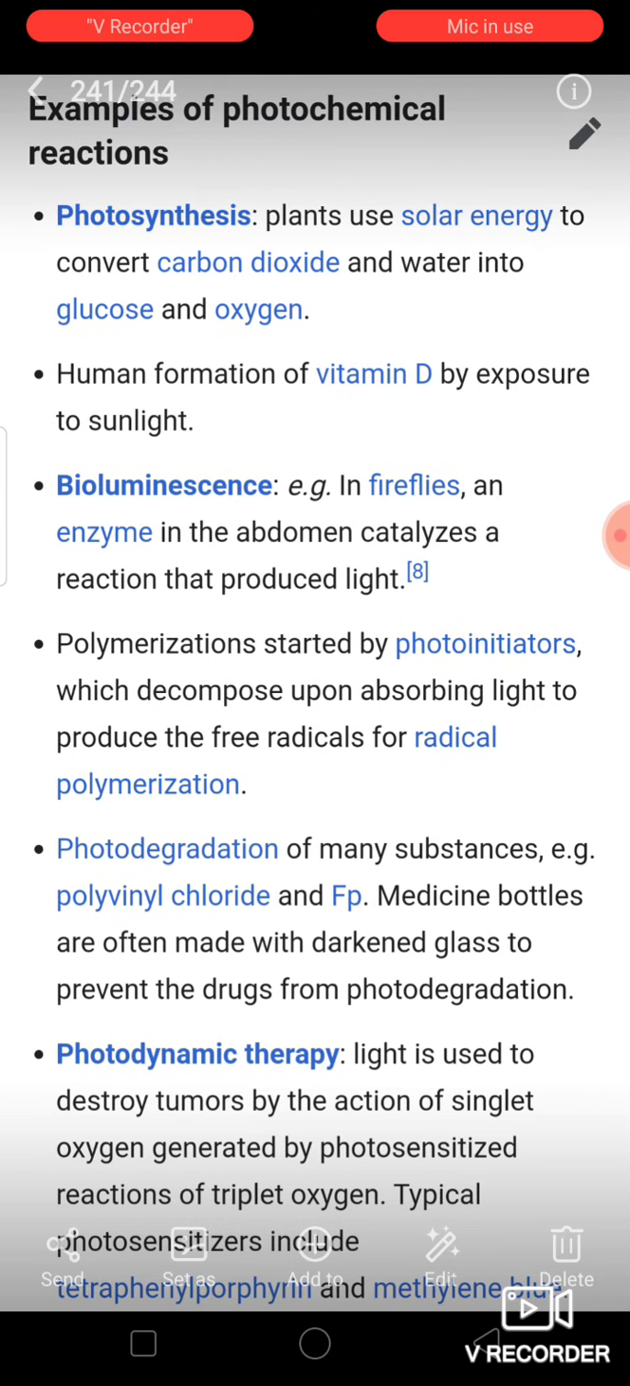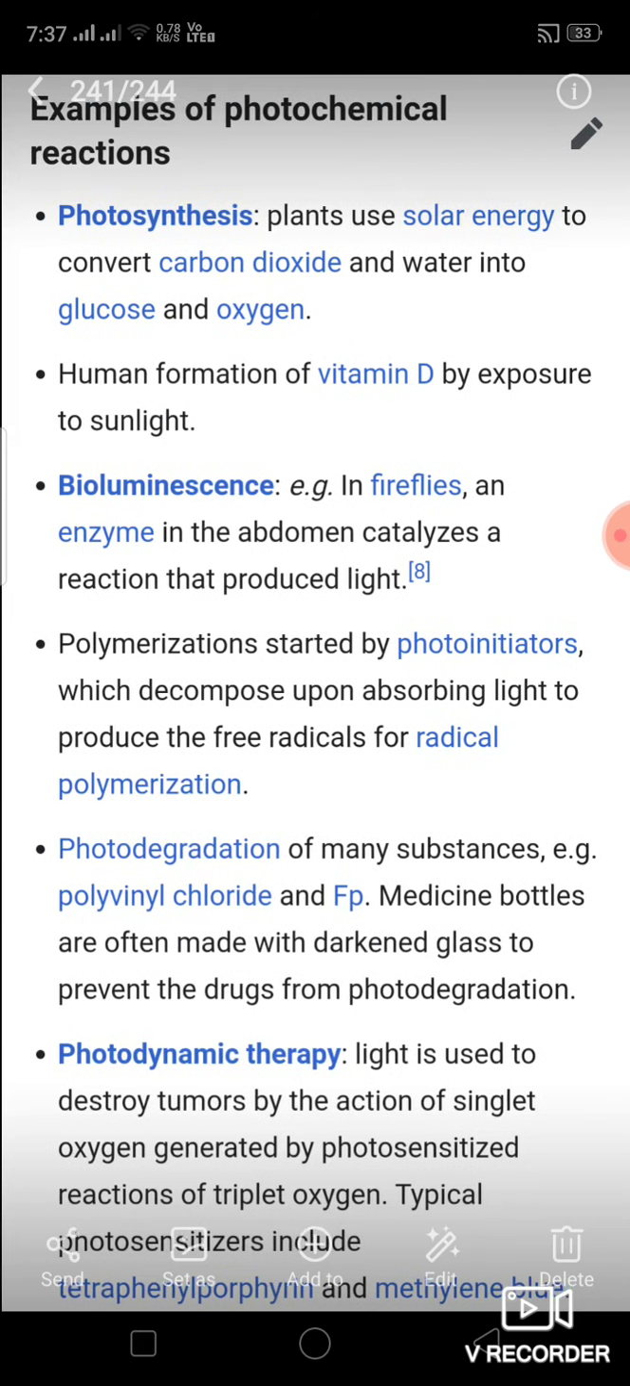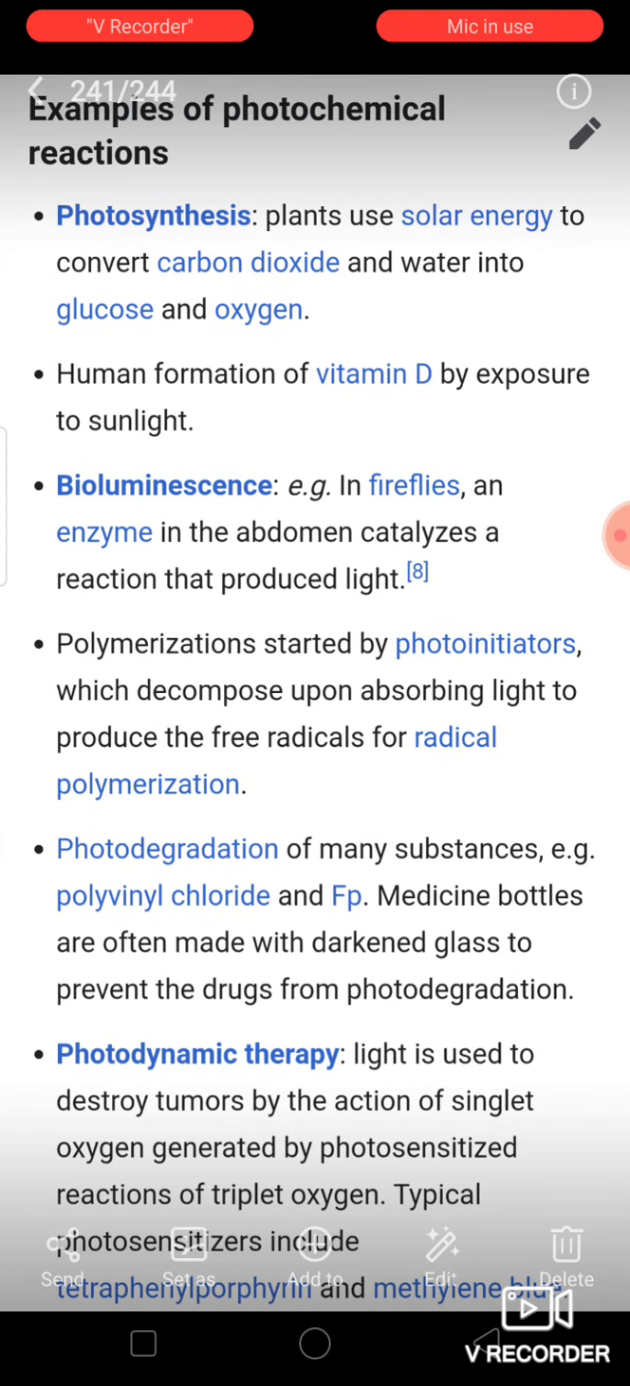Polymerization is started by photoinitiators which decompose upon absorbing light to produce free radicals for radical polymerization. Polymerization is a very important thing. It is a separate, broad division of chemistry. Then there is photodegradation of many substances. For example, polyvinyl chloride is a common example of photodegradation. Medicine bottles are often made of darkened glass to prevent the drug from photodegradation.